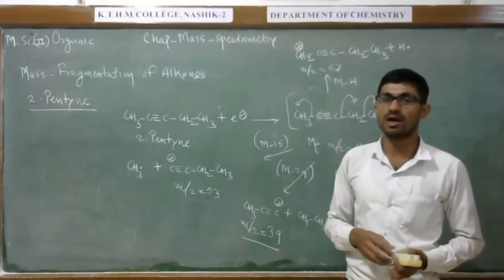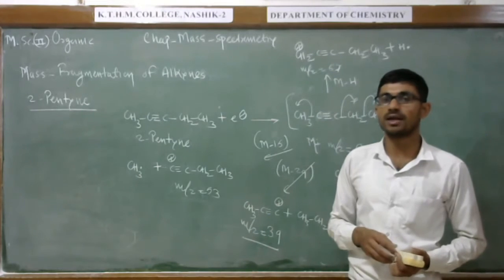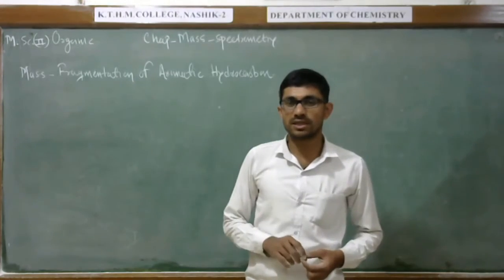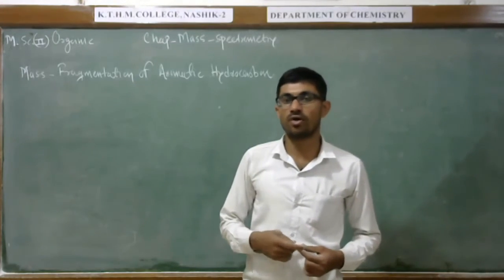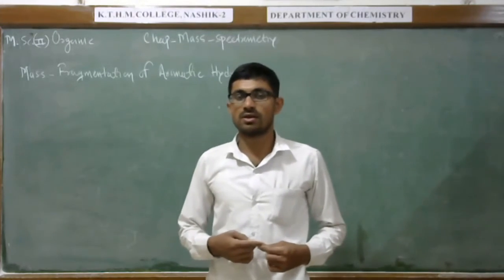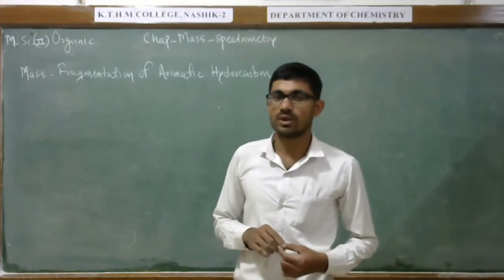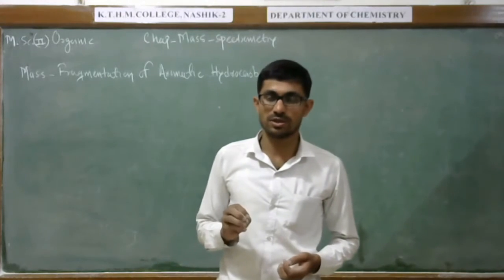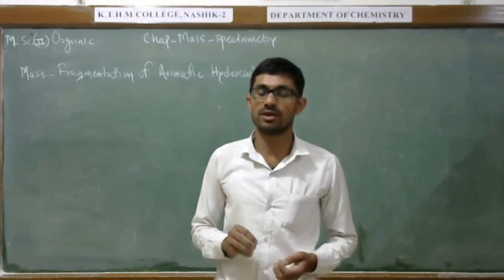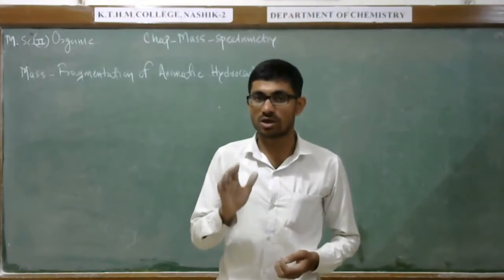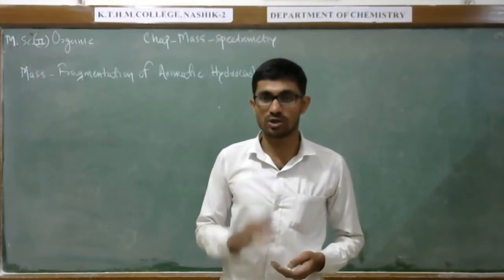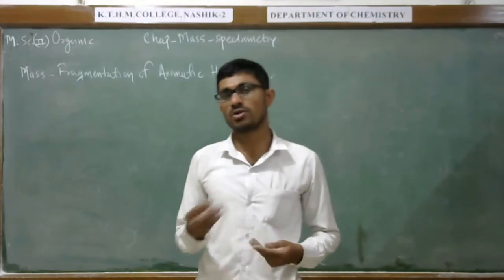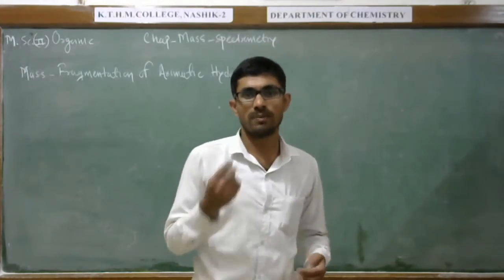Next is the mass fragmentation of aromatic hydrocarbons. Here also, remember that in the mass fragmentation of aromatic hydrocarbons, we can observe a strong, intense molecular ion peak. Suppose we consider the example of benzene.